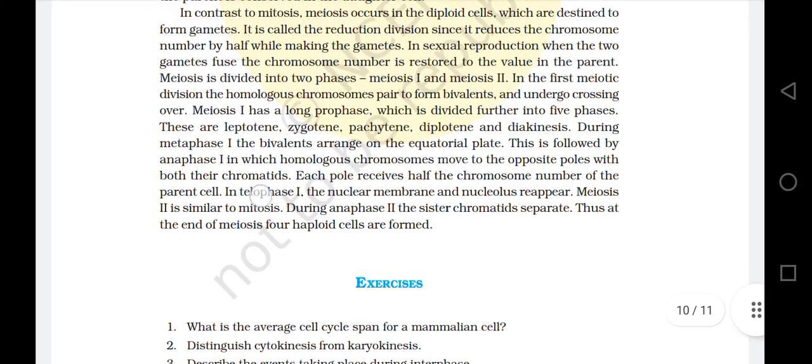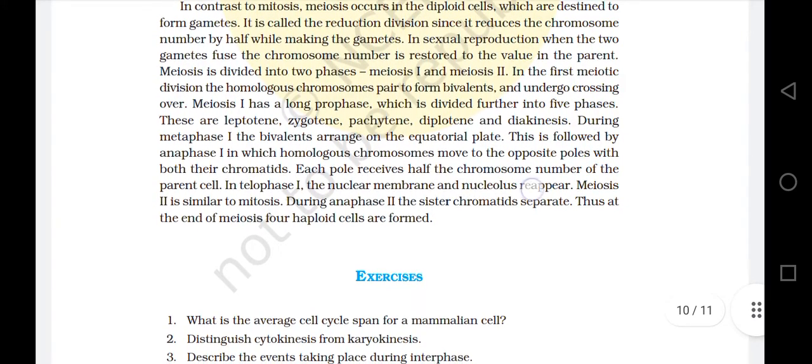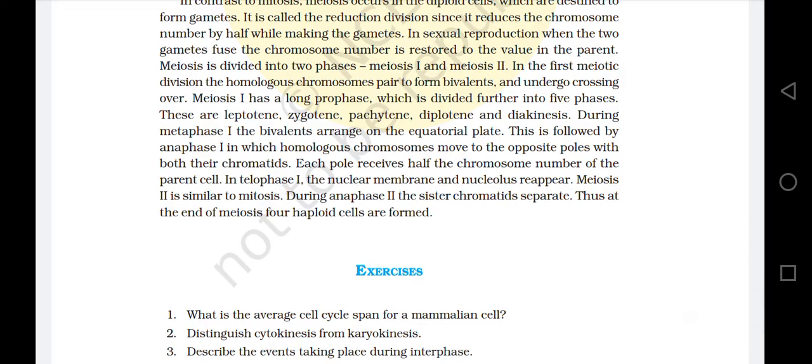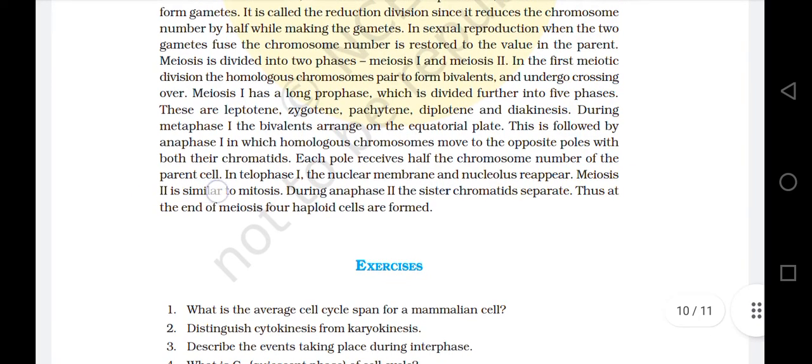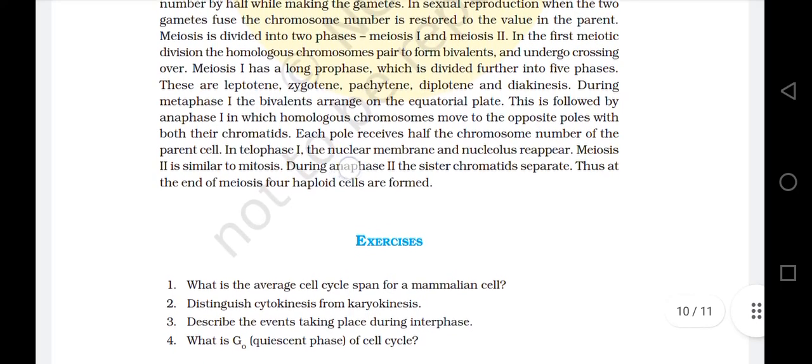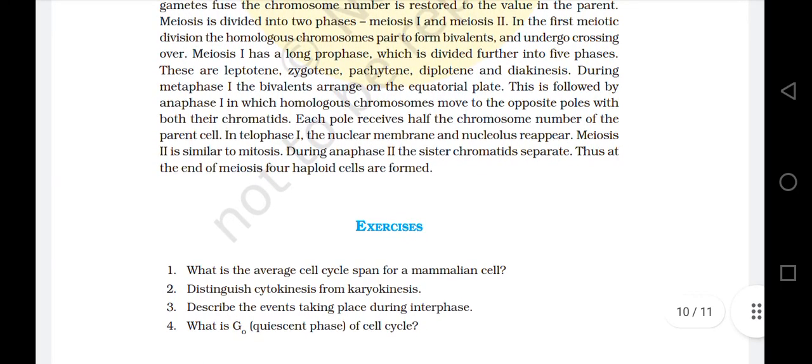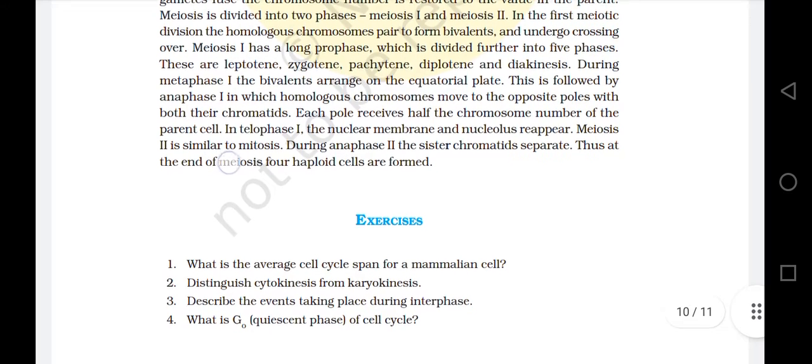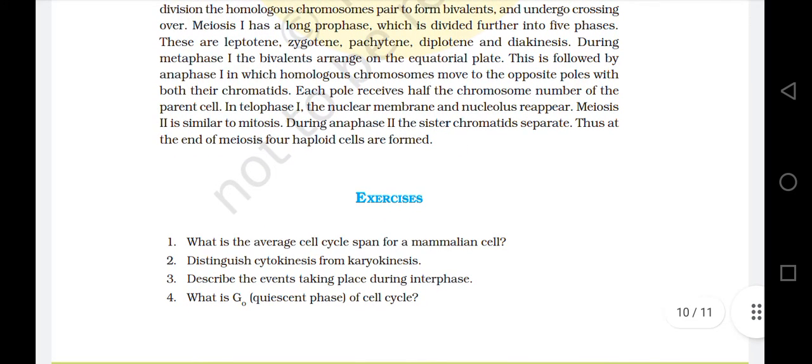In telophase 1, the nuclear membrane and the nucleolus reappear. Meiosis 2 is similar to mitosis. During anaphase 2, the sister chromatids separate. Thus, at the end of meiosis, four haploid cells are formed.